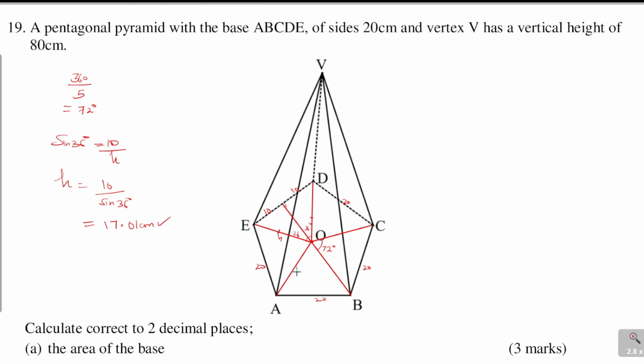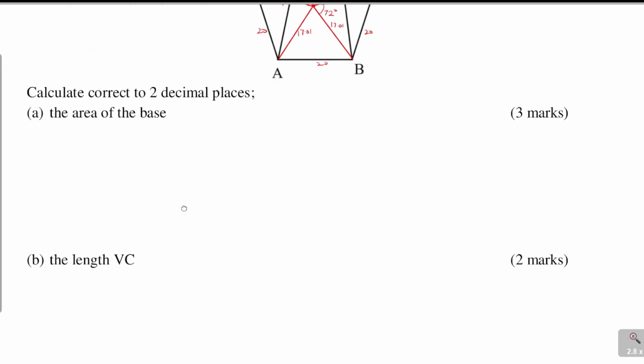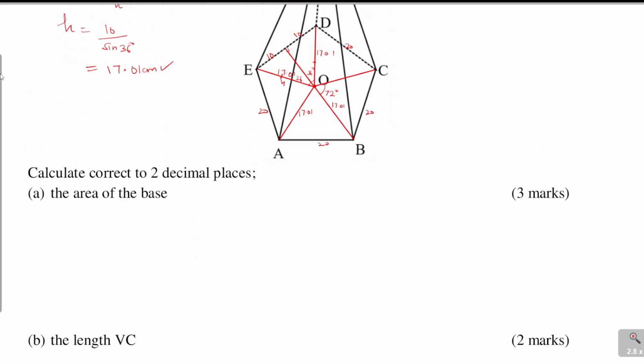So all these lengths are 17.01. Now having that, it is possible to get the area of the base, because if I get the area of one triangle, that will be enough. So the area of one triangle will be given by a half times AB sin theta.